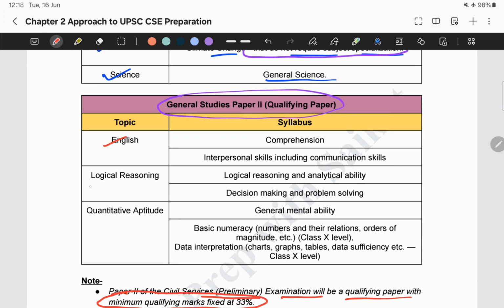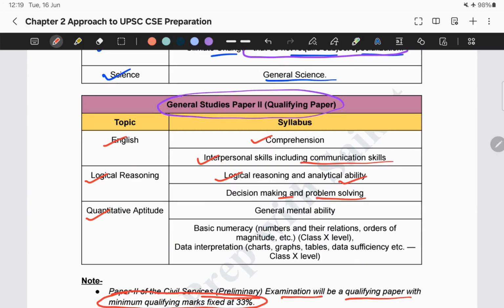First of all, there are 3 broad topics: English, logical reasoning, and quantitative aptitude. So within English, what exactly are they testing us on? It tests English comprehension and interpersonal skills, including communication skills. That's it. Now under logical reasoning, what are the topics mentioned in the syllabus? It evaluates our logical reasoning and analytical ability, as well as decision making and problem solving.